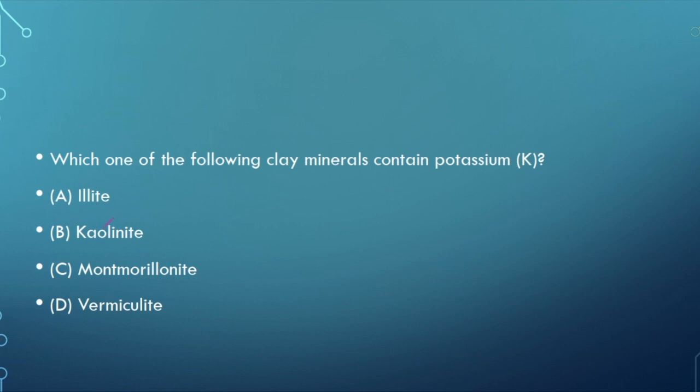If we talk about the montmorillonite, it is again a combination of sodium, calcium, aluminum, and silicates of magnesium along with the water. And the fourth one, that is vermiculite, is a hydrous phyllosilicate. When we heat this vermiculite, it exfoliates. So mainly if this mineral is present in the rock, exfoliation occurs. So the right answer is illite.